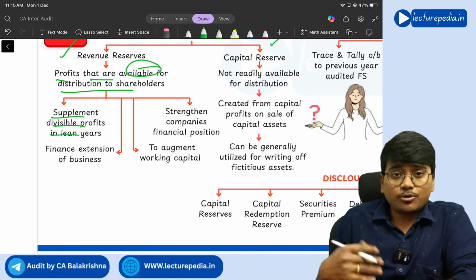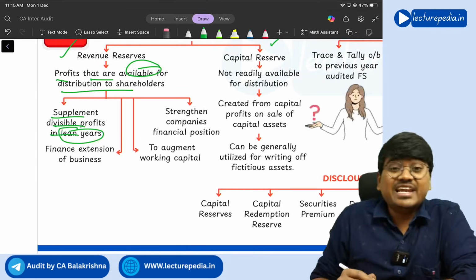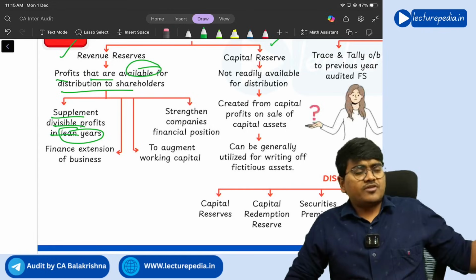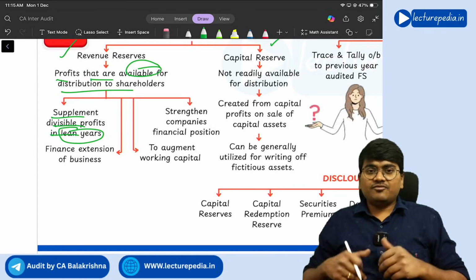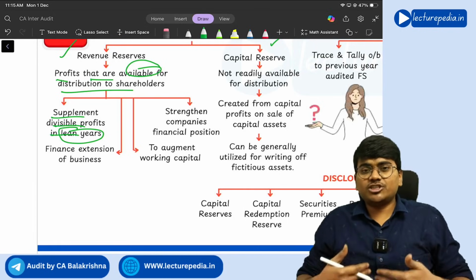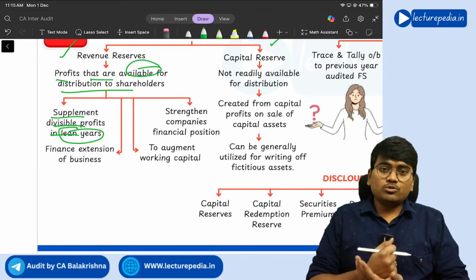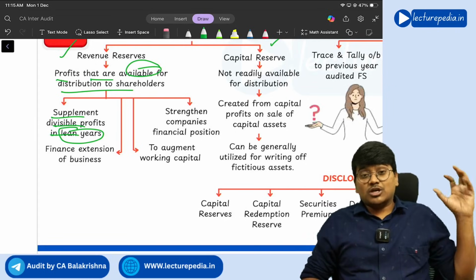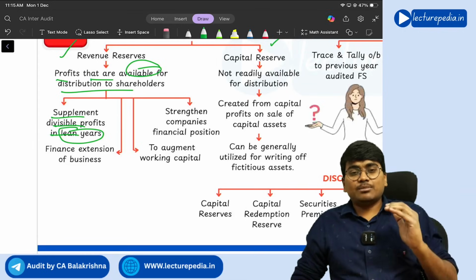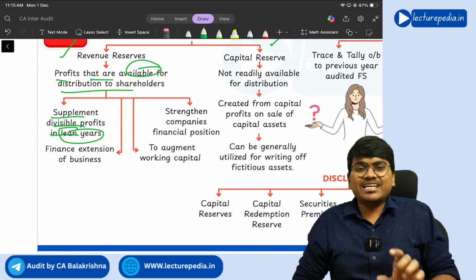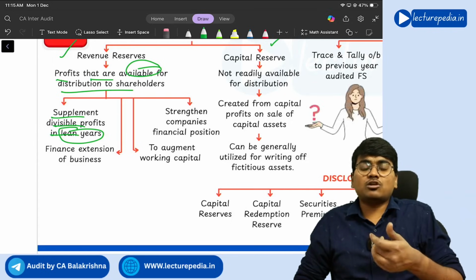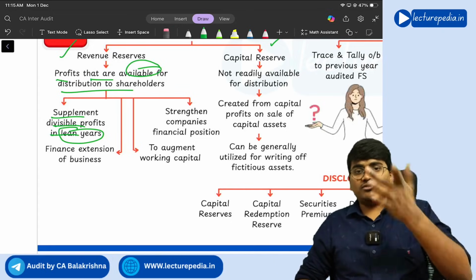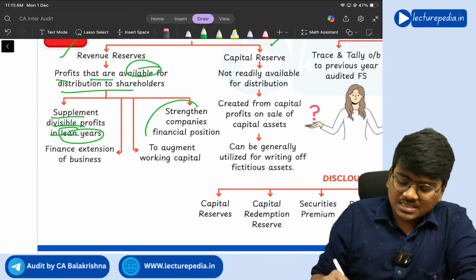See, supplement divisible profits in lean years. What is meant by lean years? You have been giving a dividend of 10 rupees for the past 4 years, but in the fifth year you do not have sufficient profit to give a dividend. But if you don't give a dividend, the share price might fall. So you have reserves, and from those reserves you utilize the money to give a dividend in the current year. So a lean year means a year in which profits are not sufficient to give dividends. In such lean years, you can use reserves and surplus for giving dividends. Clear? Yes. Next, strengthen the company's financial position.